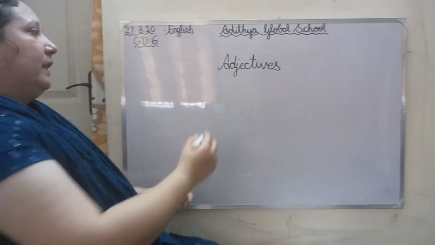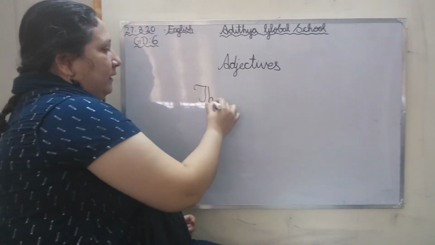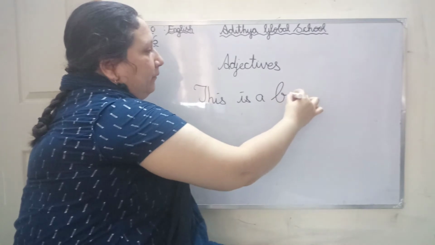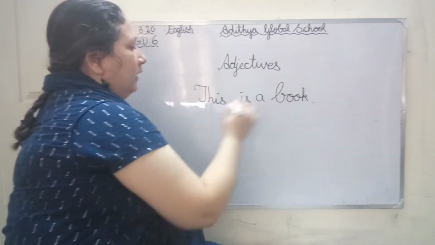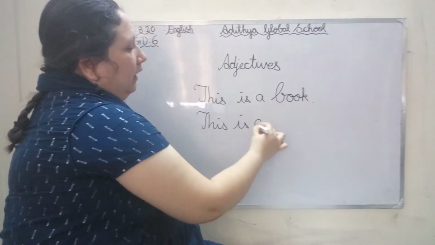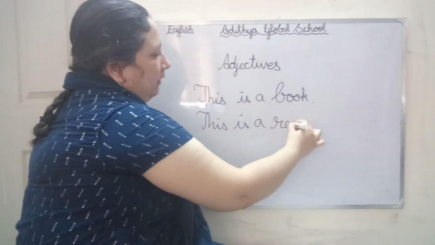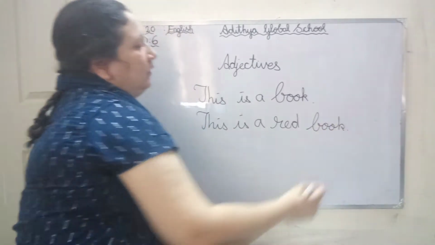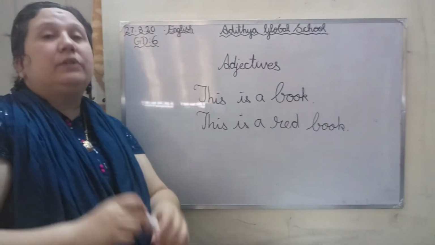Now I say, this is a book. This is a red book. Both are complete sentences, so what's the difference between these two sentences?